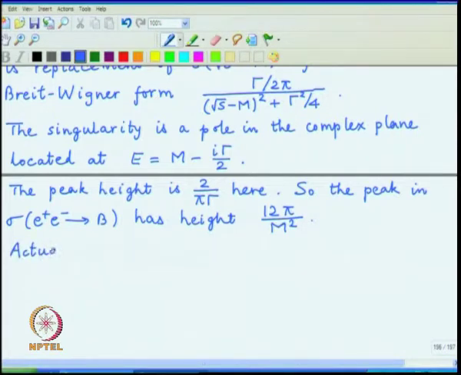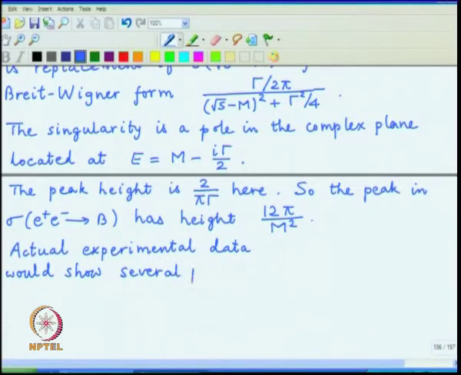Actual experimental data would show several peaks corresponding to many different bound states being produced one after the other.